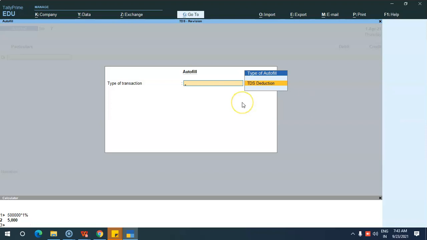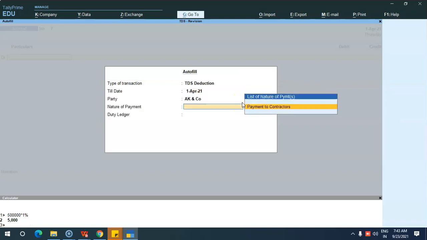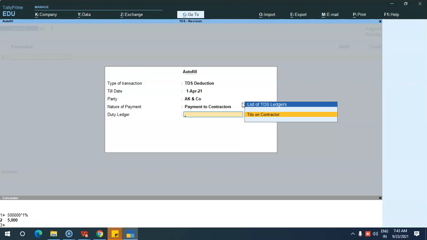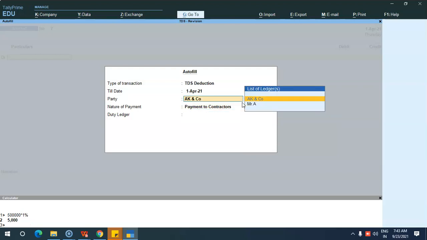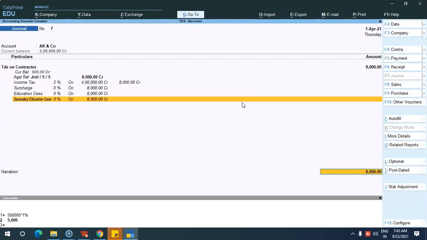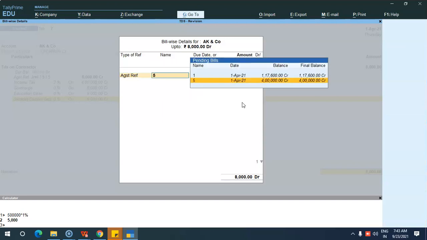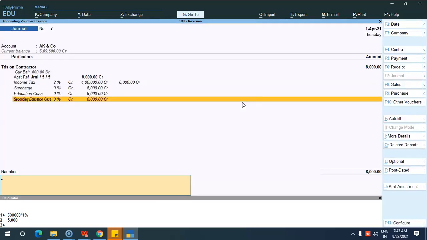Okay, and TDS deduction, party name, and payment to contractors. If those transactions are liable for TDS but I haven't done the TDS entry, that party ledger will be appearing over here. See here, automatically it comes. So I need not calculate the TDS and all. I can just give autofill and I can fill all those details. I can just select what is the party, what TDS is deductible from that party.